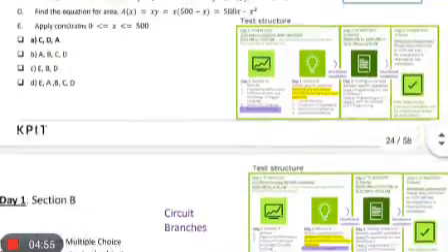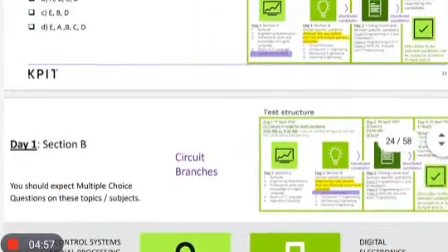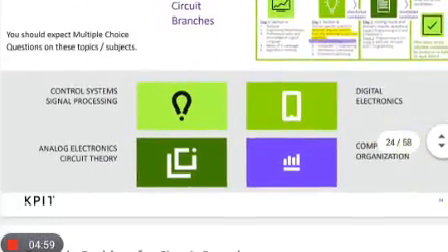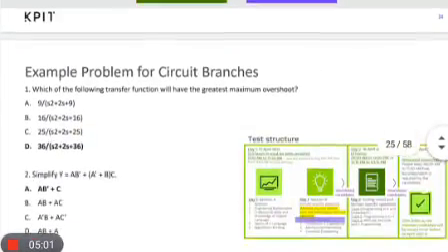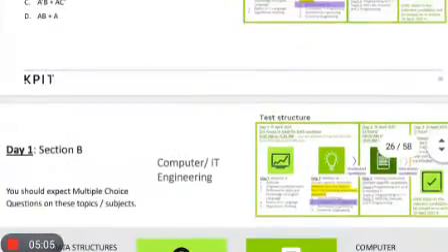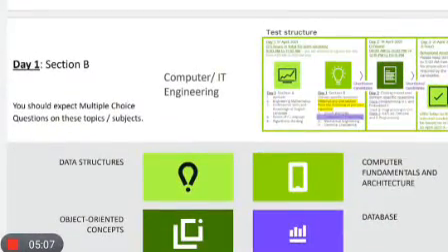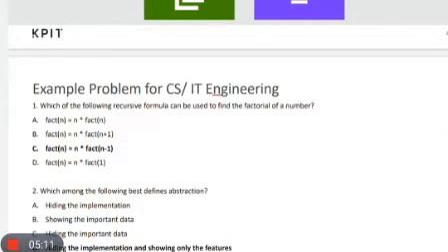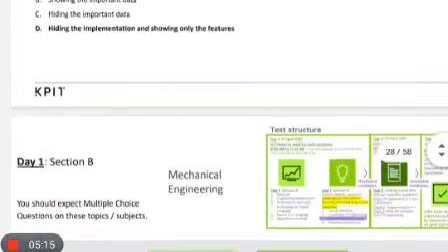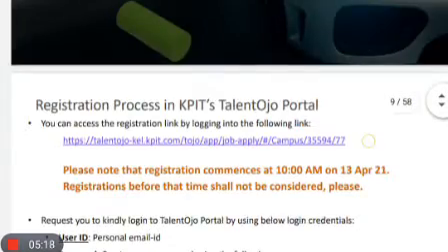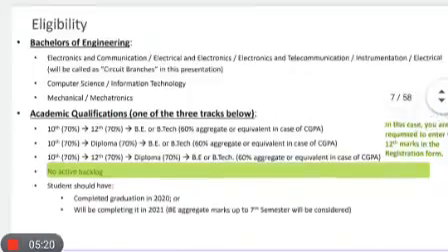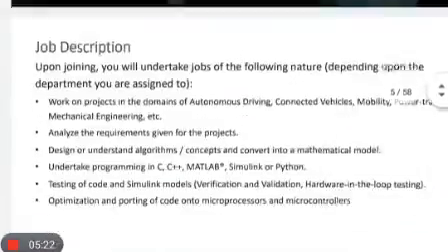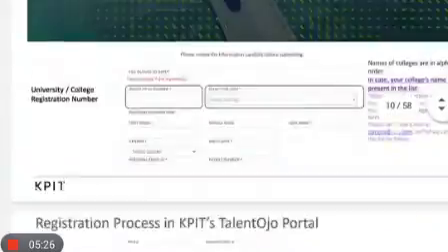Here are examples on the arithmetic thinking problems. For session B, there are options for all the branches. If you are from CS or IT, you can choose that branch. You can see the questions from CS and IT engineering and also mechanical engineering. Choose the stream accordingly and write the test. It's very important.